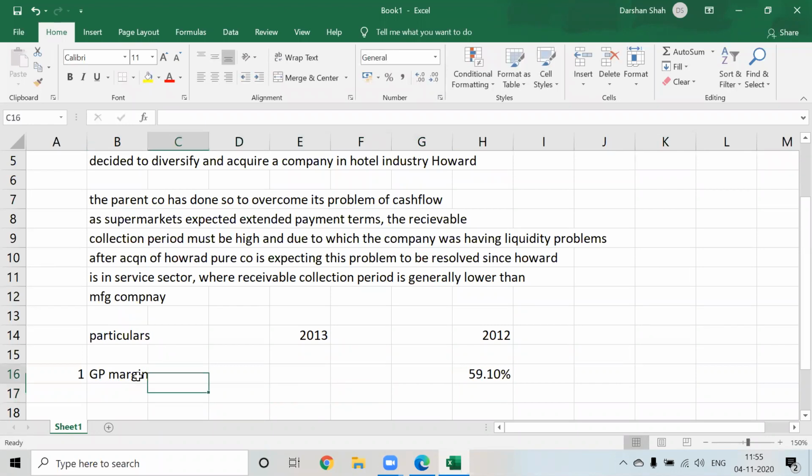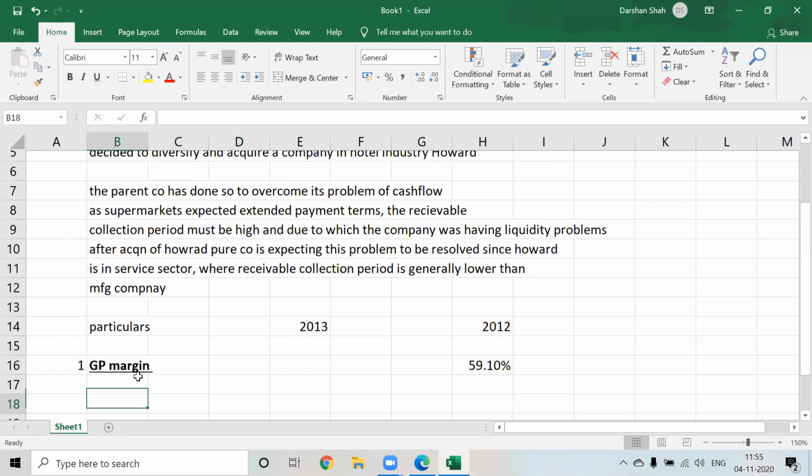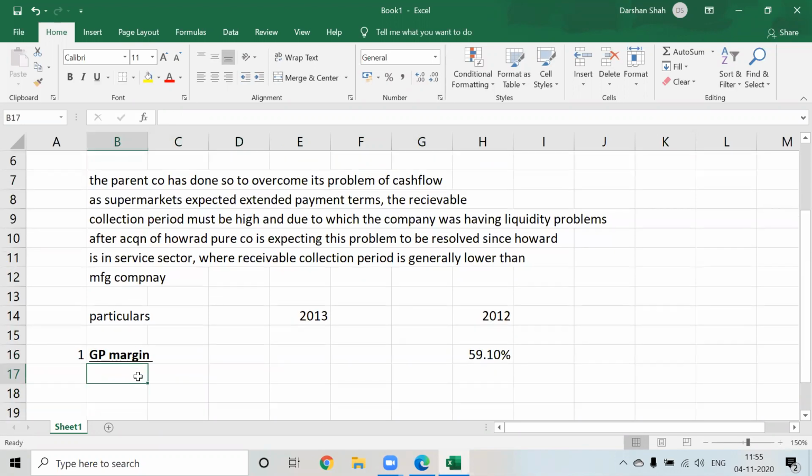Here, calculate the GP margin and tell me how much it is. I'm not going to calculate in this question. You guys calculate and tell me.